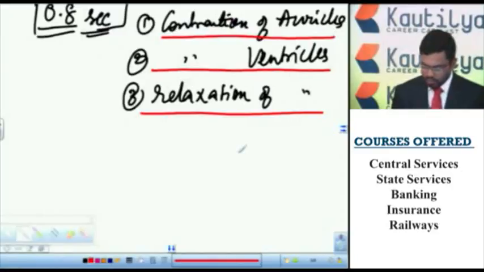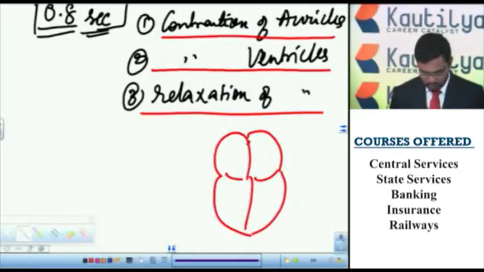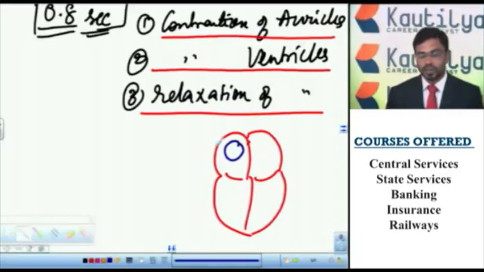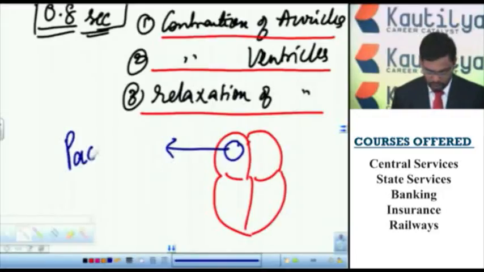In the heart, that is in the right auricle, a special type of cardiomyocyte cells are there. At these cardiomyocytes, a spark of electricity is generated. The place where the heartbeat is initiated is called pacemaker.